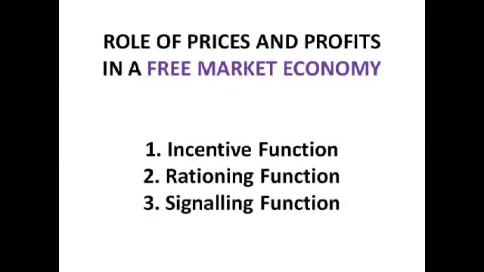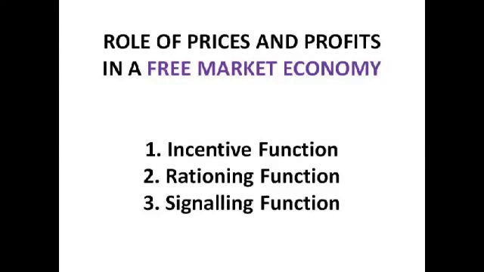Say there's excess demand: if we put the prices up, some people won't be able to afford the good anymore, which means that demand will fall. Hopefully at some point demand will meet supply, so there'll be an equilibrium, and that's how the rationing function works, and of course it can work with supply the other way around. We'll come to this later on in another video with demand and supply diagrams, which will make it much simpler.